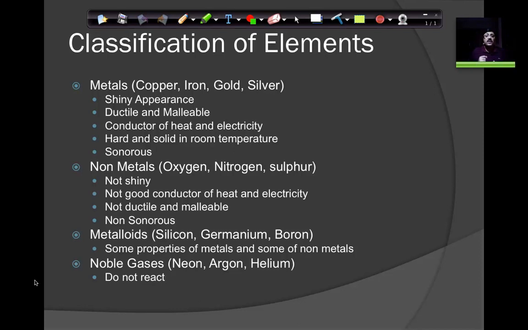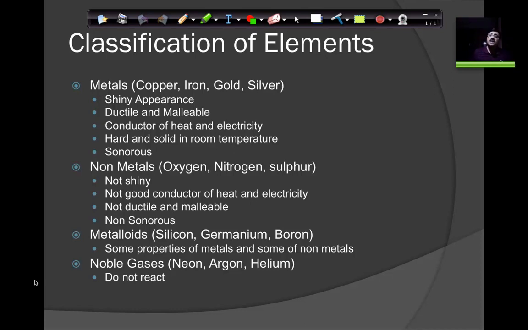Now, sonorous. Sonorous means it gives a ting sound. If you hit metals, they give a ting sound. Have you seen that? Ting. And it stays for some time. It sustains. That is what is called sonorous, and only metals have that property. All the non-metals and metalloids don't have the property of being sonorous, right? So metals have these kinds of characteristics, and that's why we classify these elements as metals.